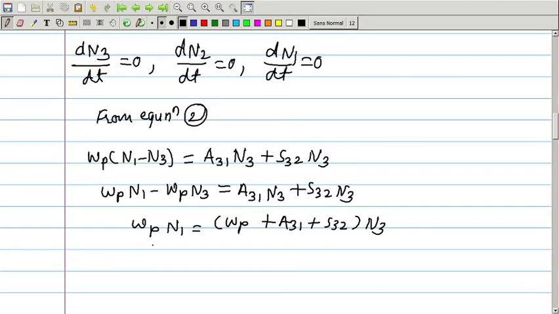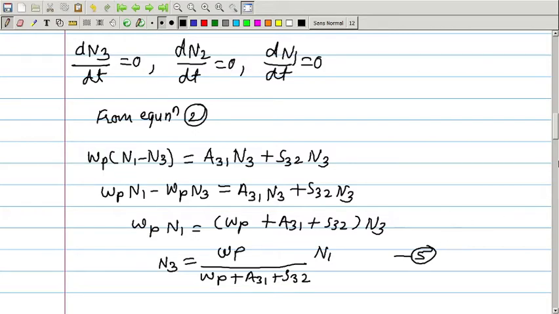Again, if we solve this equation for N3, I can write N3 is equal to Wp upon Wp plus A31 plus S32 into N1, right? So it is equation number 5.